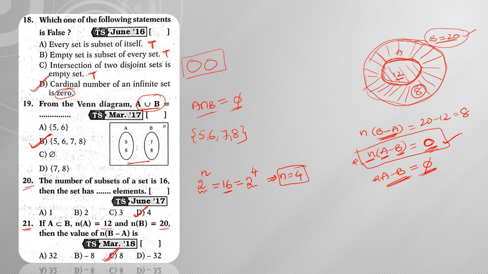Next, moving on to question number 22. There is no question number 22, so these are all the previously asked questions. Now we are going to discuss some more typical questions. See question number 1. Let A be the set {1, {1}, {1,2}, 3, 4}. This {1} is an element of this particular set. Next, {1,2} is also one of the elements present inside the set. Next, 3 is one element, 4 is one element.